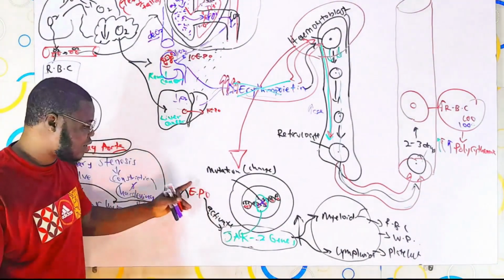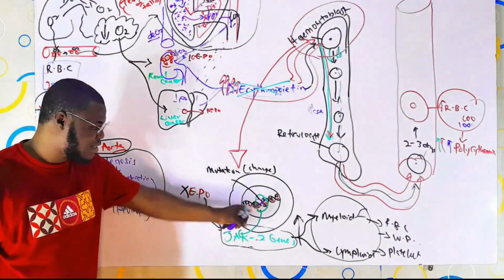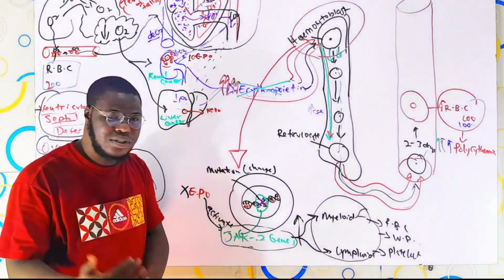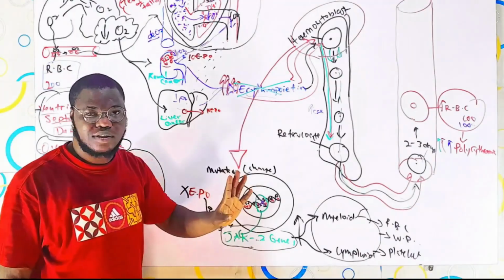Now, in cancer, these genes can actually get mutated. So when mutation sets in, they get affected and they start producing the blood cells themselves, without any triggering factor. As simple as that.